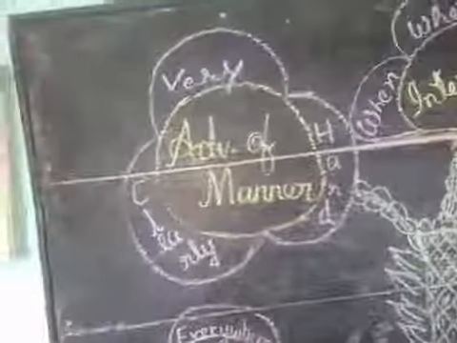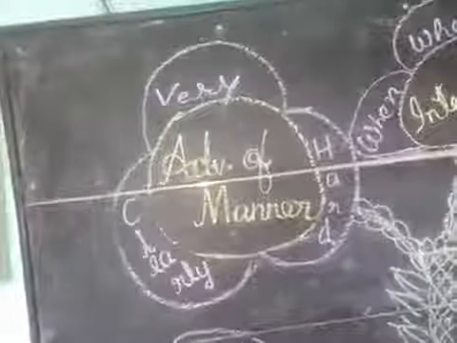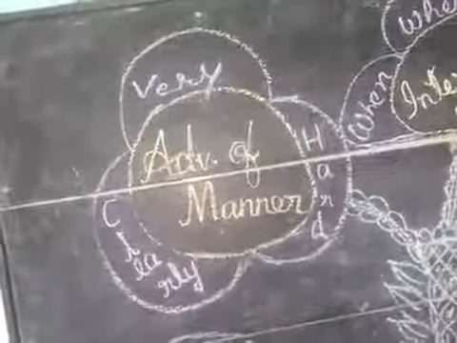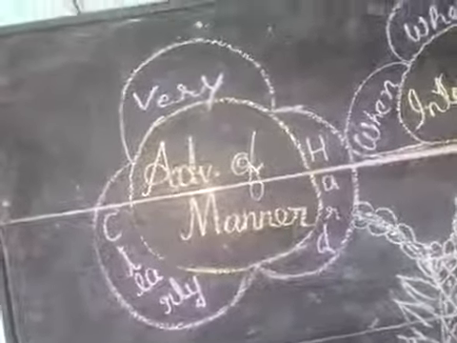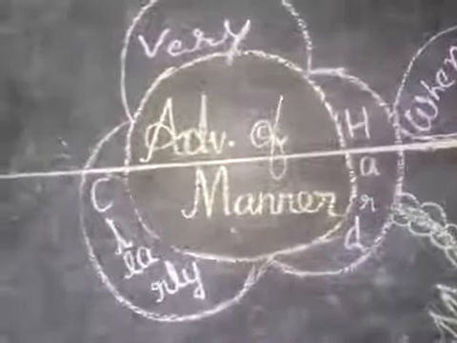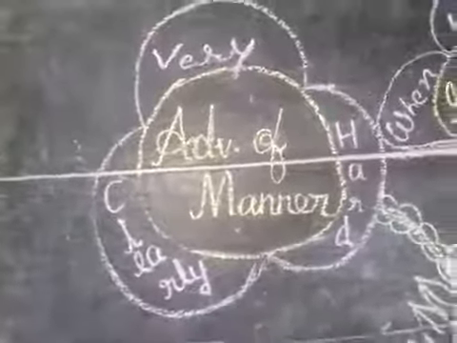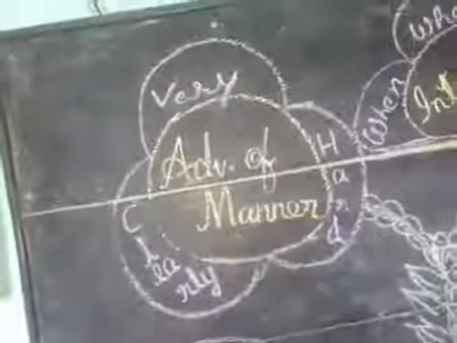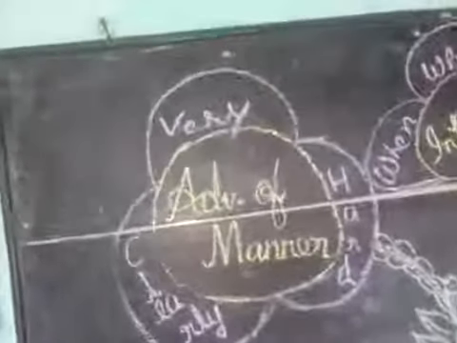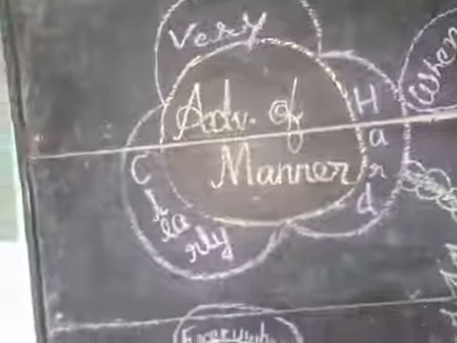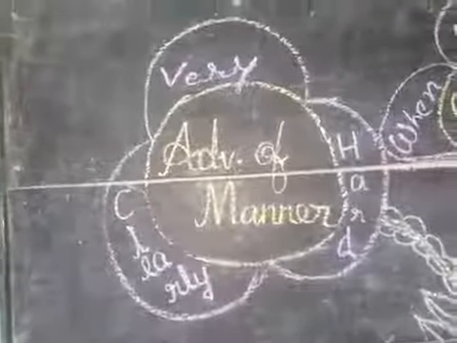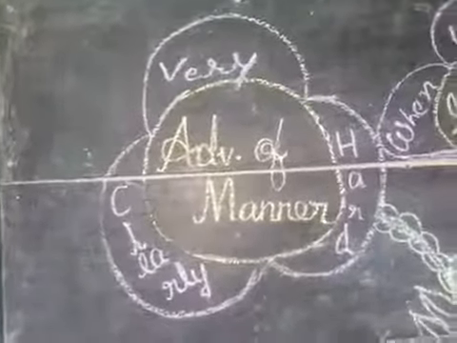Number 3, adverb of manner. It shows how something happens. Like very, hard, clearly. He is very intelligent. She works hard. You write clearly. Generally, adverb of manner ends with ly. Many adverb of manner you will find where there is ly at the end, like neatly, beautifully, and others.